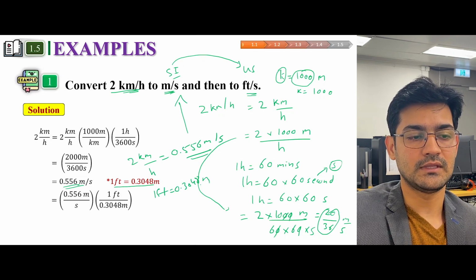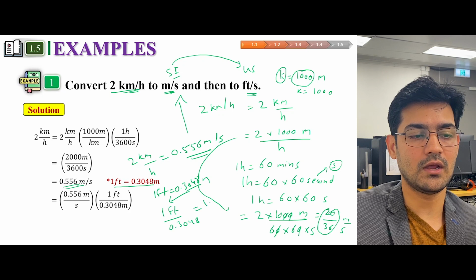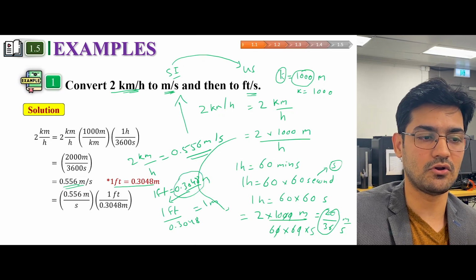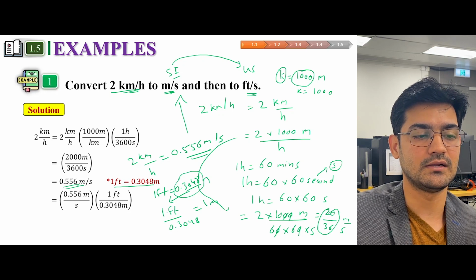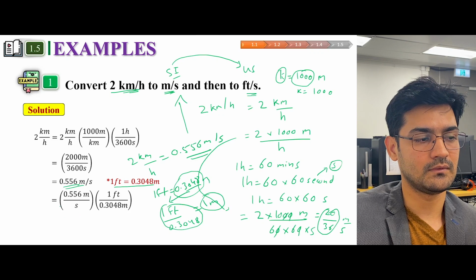So 1 feet over 0.3048 is equal to 1 meter. Basically this thing has gone to the denominator of the other side, so we can replace 1 meter with this thing.